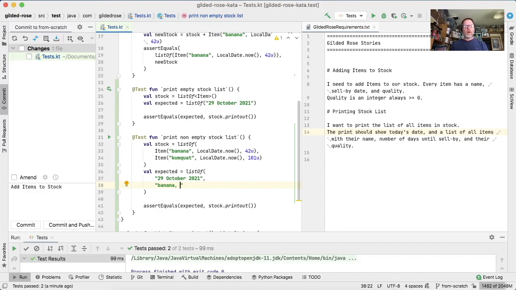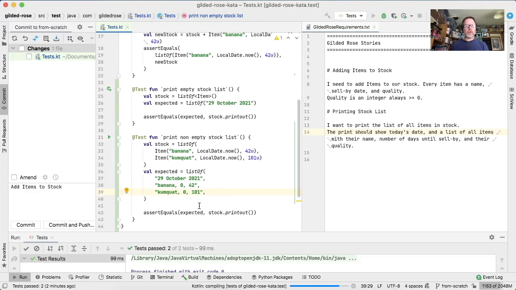Okay, so bananas, well, both these things we created with local date now, and so the amount of time between now and now is 0 days. So we'll just put 0 in for now and fix things up later. Make this a bit more stringent test later. But let's put the kumquat in, and at the moment, at least with the data we've got, that looks like that. So that's what we expect.